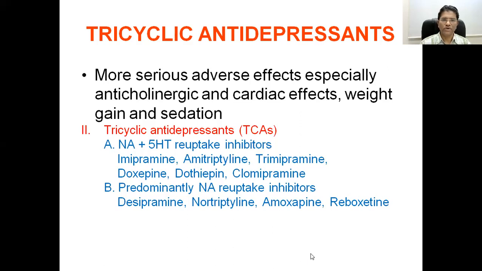In this category, as I have told, we have two groups. The first group is the noradrenaline 5-hydroxytryptamine reuptake inhibitors. As such, one can call the tricyclic antidepressants non-specific neurotransmitter reuptake inhibitors. Here, noradrenaline and 5-hydroxytryptamine are mainly inhibited by imipramine, amitriptyline, trimipramine, doxepin, dothiepin, and clomipramine, while predominantly noradrenaline reuptake is inhibited by desipramine, nortriptyline, amoxapine, and reboxetine.